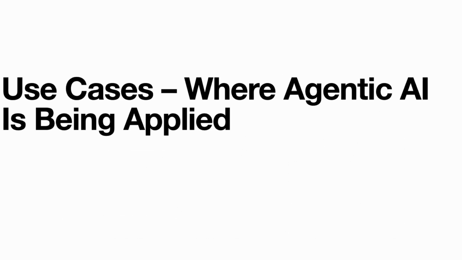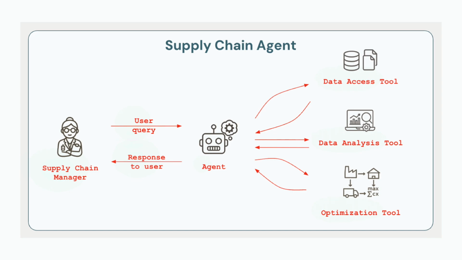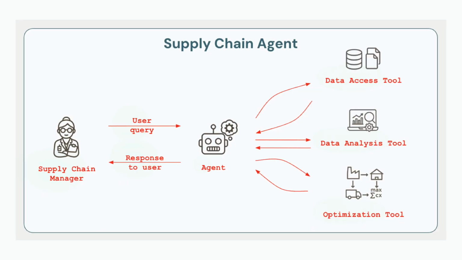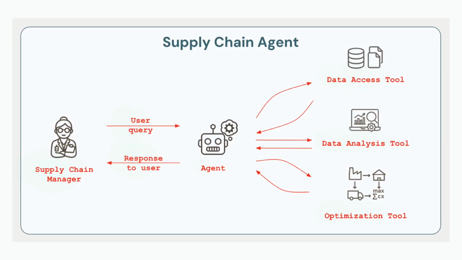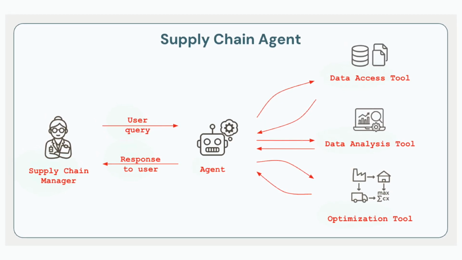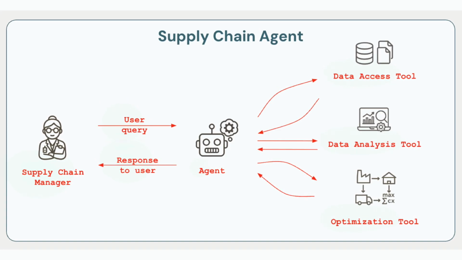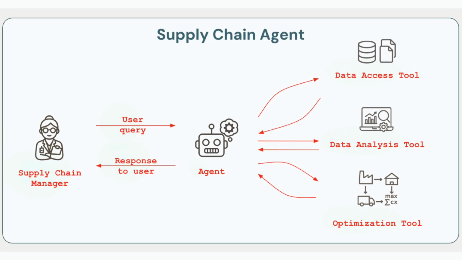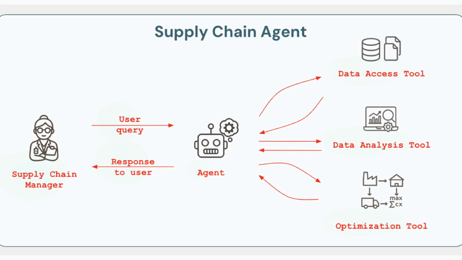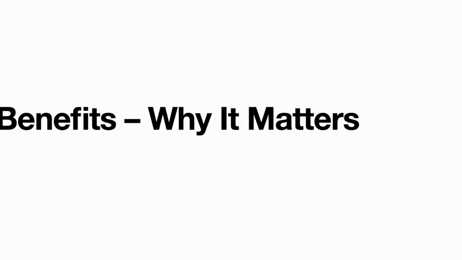Use cases. So where do we see agentic AI in action? It's already being explored in many areas. In customer service, where intelligent agents resolve issues and escalate only when necessary. In supply chain management, where agents monitor inventory, predict delays, and reroute shipments. In healthcare, to analyze records, suggest treatment plans, or assist in drug discovery. In software development, to generate code, test it, and deploy automatically. And in marketing, where agents manage campaigns end-to-end, from planning to optimization. Basically, anywhere that requires decision-making, planning, and action, agentic AI can play a role.